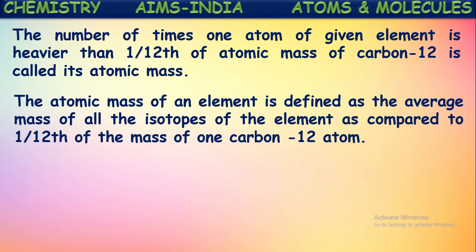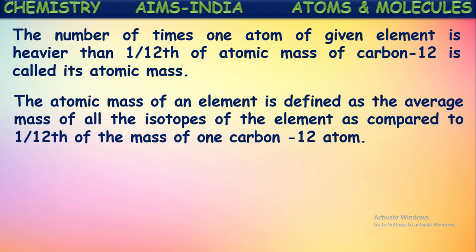1/12 of the mass of the carbon-12 atom. If you take 1/12 mass of the carbon 12 atom, the number of times it is heavier than this is said to be its atomic mass. If we take a balance, on one side we keep this AMU or atomic mass unit, and on the other side we keep the atom of another element. So how many AMUs are required to balance this one atom of a certain element? That number of AMUs is said to be the atomic mass of that element.